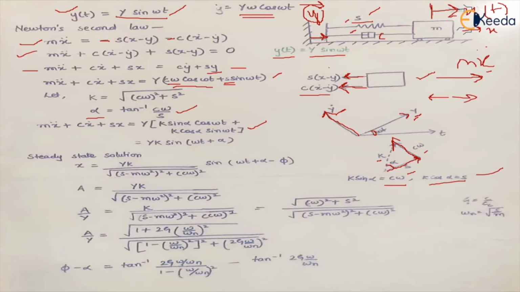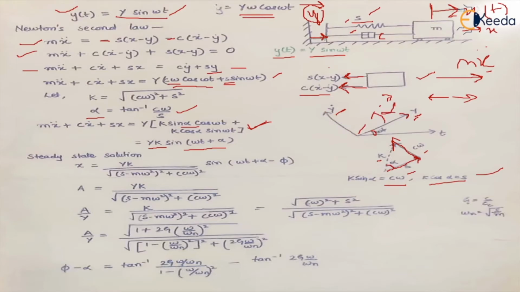Now if you look at this equation, it can be written as y into k. We take k common, so this is the trigonometric function. So we can write it as sine omega t plus alpha, right? So let's say sine omega t plus alpha, where alpha is whatever the angle is for this resultant, that is k, right? So let's say k is acting in some direction like this. So this angle is alpha.